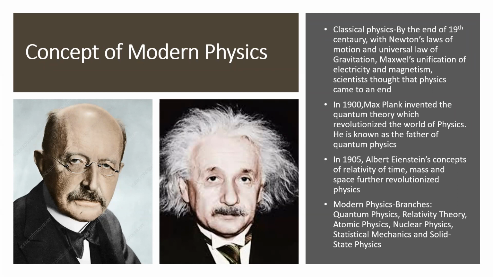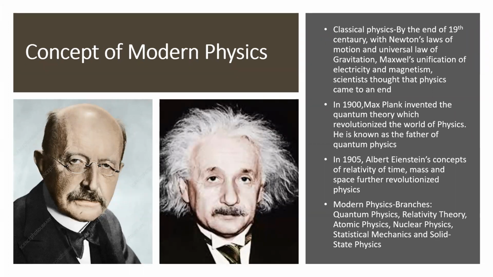Now, what are the branches of modern physics? The different branches of modern physics are quantum physics, started by Max Planck, and relativity, which was by Albert Einstein, then atomic physics, nuclear physics, statistical mechanics, and solid state physics. Now, look at this point. Atomic physics, nuclear physics, solid state physics, all these go deep into the structure of matter. It goes to the microscopic level.